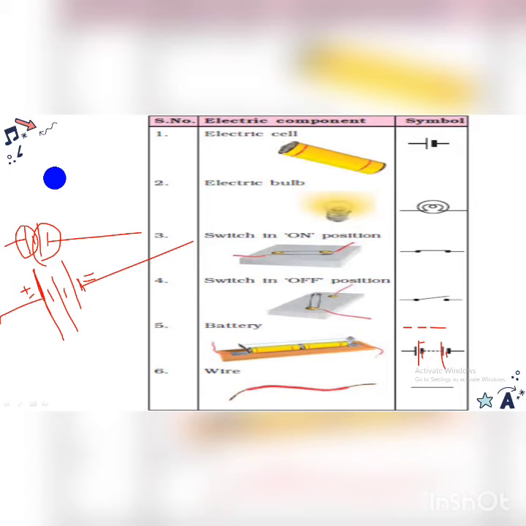Next one is electric bulb. A device which converts the electrical energy into light energy is known as an electric bulb. Now for the electric bulb you have to draw the glass case which is connected with the metal case, draw two terminals inside it, and you have to draw the filament. So these things are quite tedious.